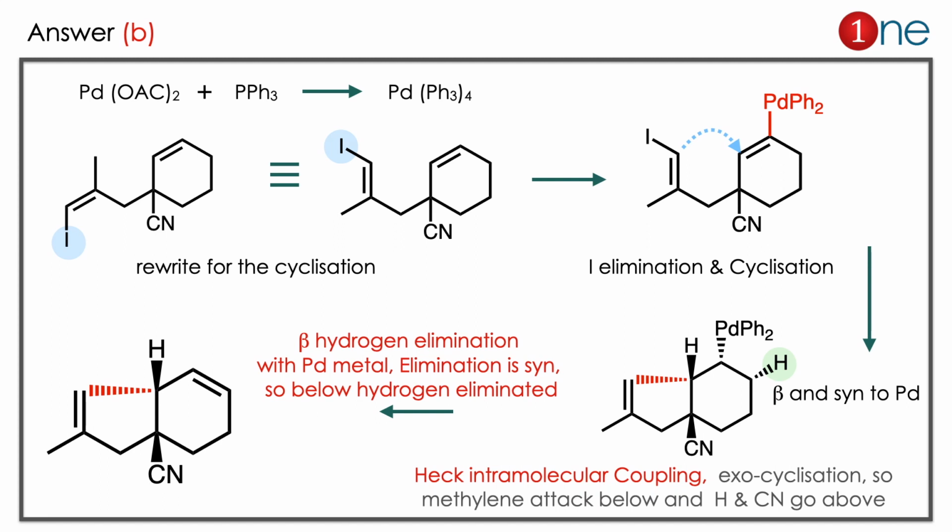So you have to learn 2 things here. When there is a coupling reaction in the Heck way, there should be the backside attack, or you can say the exocyclization. The second thing is that beta hydrogen elimination is a syn elimination. So you always look for the syn hydrogen for the removal.